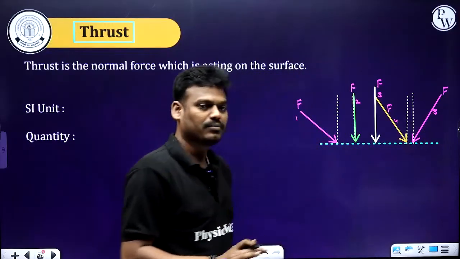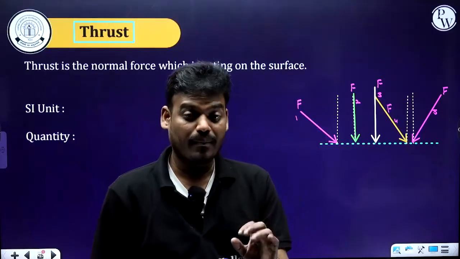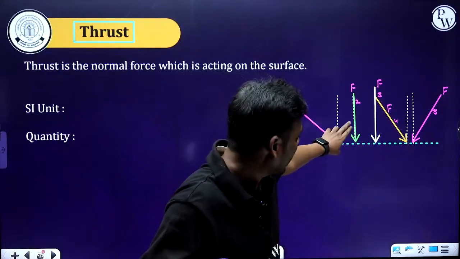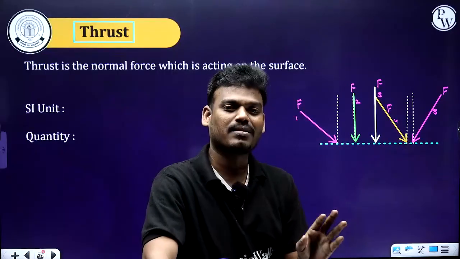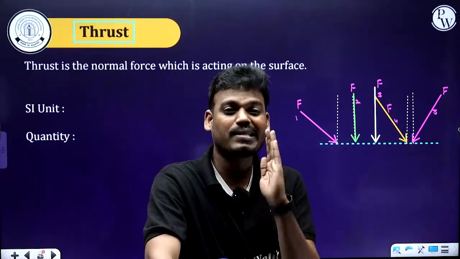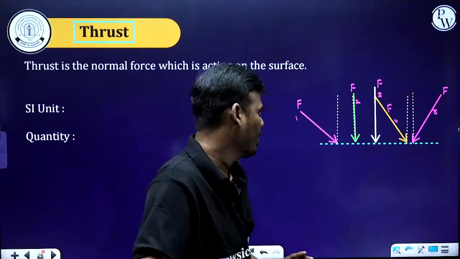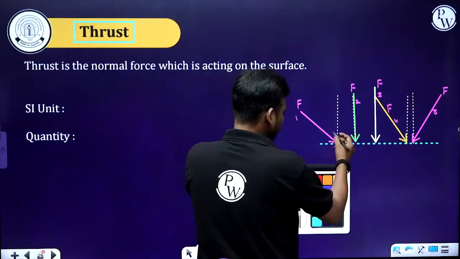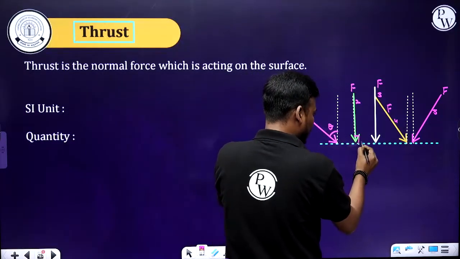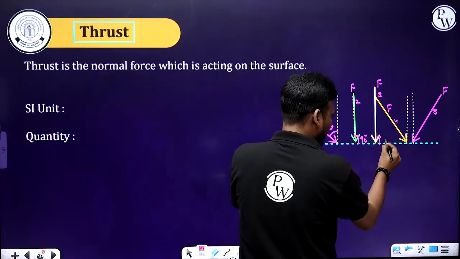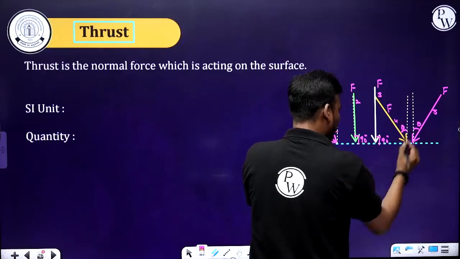Out of 5, all these 5 are forces only. But in 5 cases, there are 2 forces that are a thrust. Thrust means a force acting on a surface normally or else perpendicular to the surface. Perpendicular means, for example, if we consider this one, here there is an angle theta, but here the angle is 90 degree. Here there is an angle theta and here there is an angle theta.